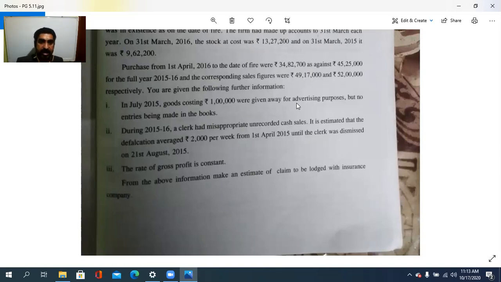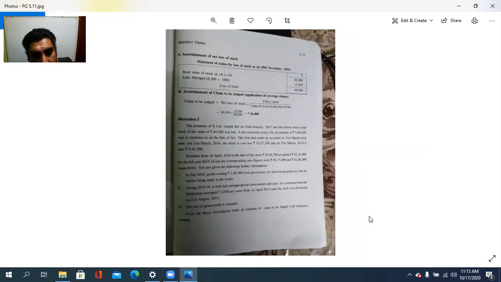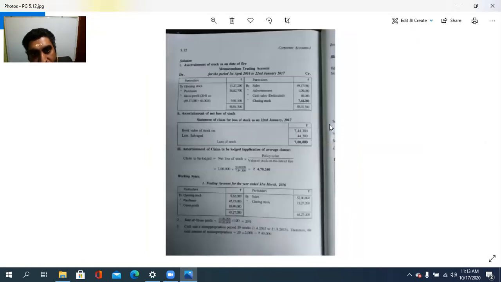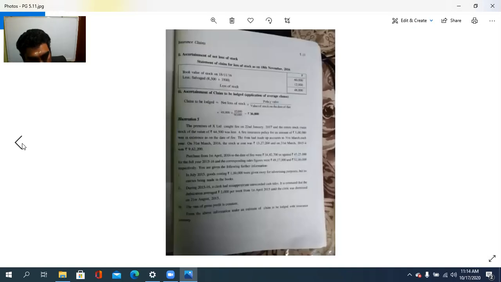The rate of gross profit is constant, and from the above information, make an estimate of the claim to be lodged with the insurance company. So this is the problem. Firstly, we need to prepare the working note with regard to 31st March 2016. What is that? The trading account. So we will do it now. Trading account as on 31st March 2016.